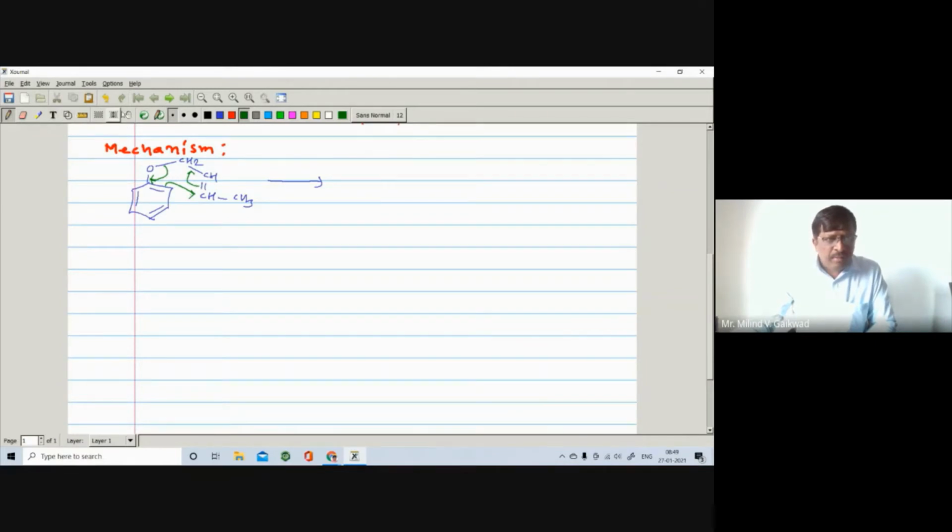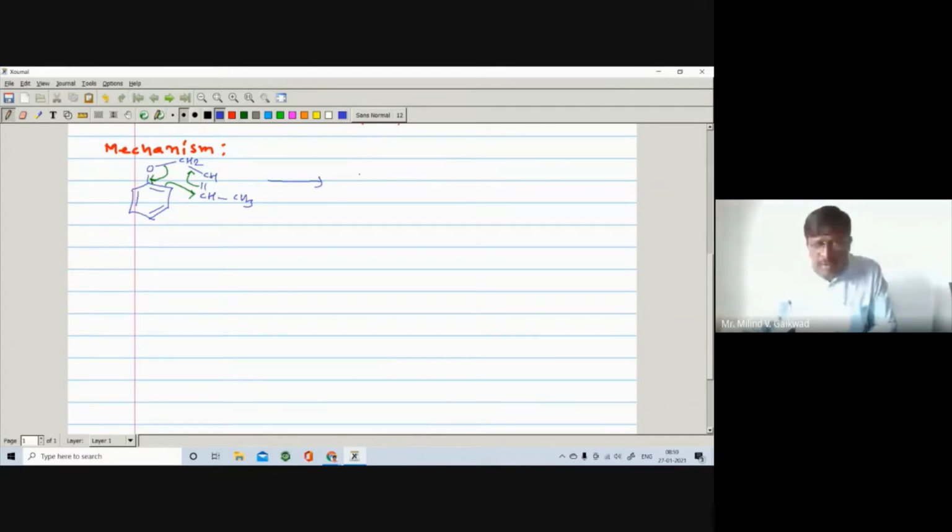Very simple. Okay. So this sigma bond will shift here, formation of double bond. This carbon becomes positive, and this pi bond will open and form a bond with this carbon. So same thing I'm going to write, right?